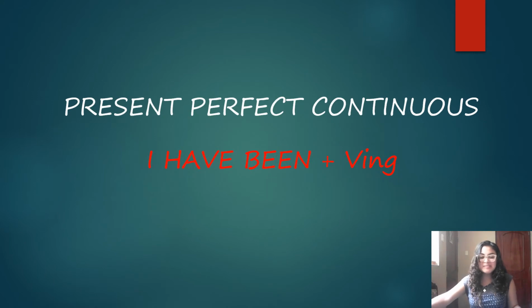Today we are going to study the present perfect continuous. Do you remember that we were checking this one in class? Okay, so what do we need to make a sentence in present perfect continuous? The subject first, then the auxiliary have or has, then the verb be, but in past participle, and then the other verb with ing. And it depends on you if you put a complement there.